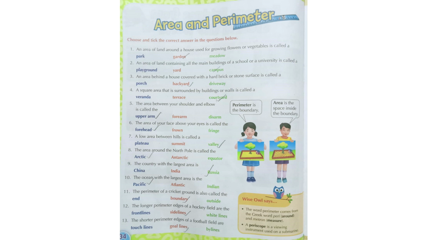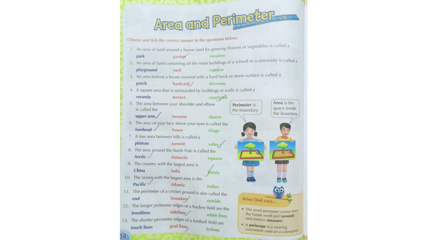The perimeter of a cricket ground is also called what? Boundary. The longer perimeter edges of a hockey field are the sidelines. The shorter perimeter edges of a football field are the goal lines. Now we understand about area and perimeter. Okay, we can move to the next lesson.